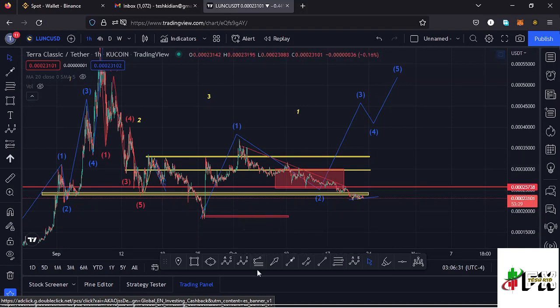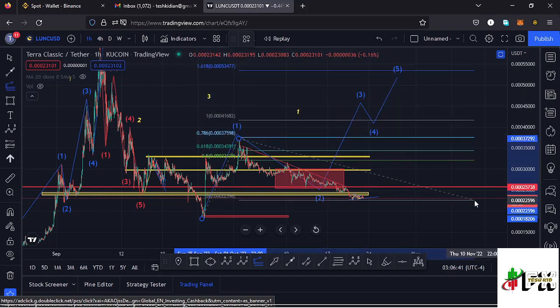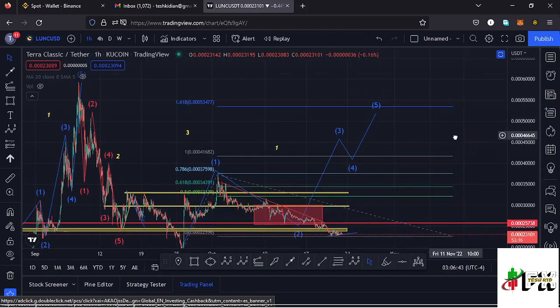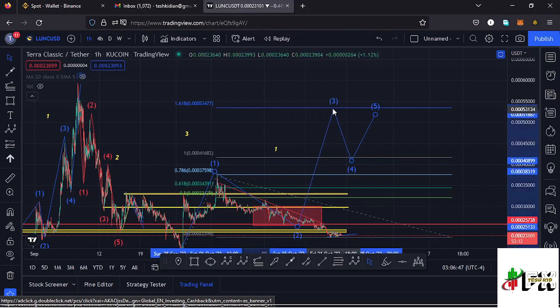And we can sketch out a target area for the formation of that third wave to the upper side using a trend based Fibonacci, connecting it from the low of the wave 1 to the high of that wave 1, then dragging the fibs to the low of the wave 2, and that gives me a minimum target area to the upper side in the formation of that third wave at the fib level 1.618, and that is at around the